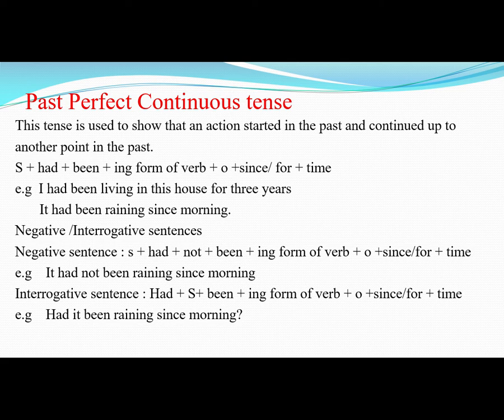Okay, now negative sentences, we'll put not right after had, like subject plus had, then not, after that been, and then ing form of verb, and then object, and then since or for and time. For example, she had not been watching movie for 2 hours. I had not been running this business since 2010.